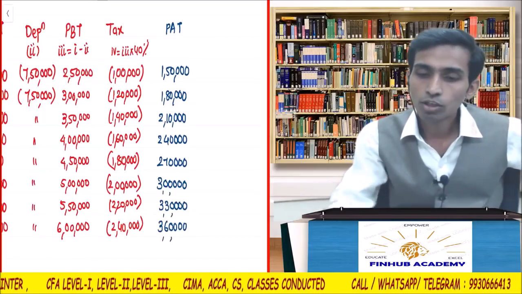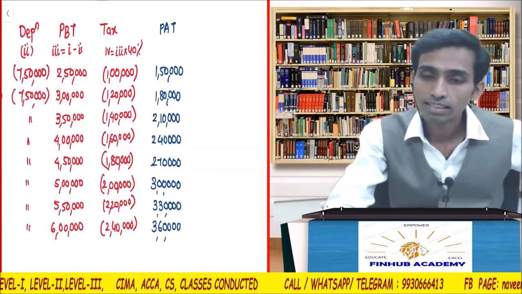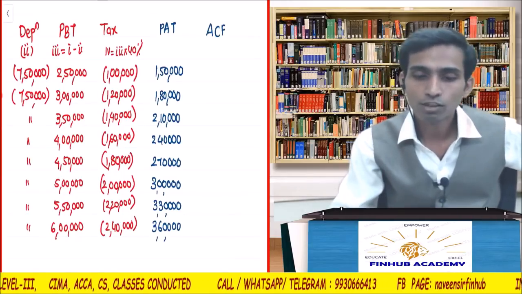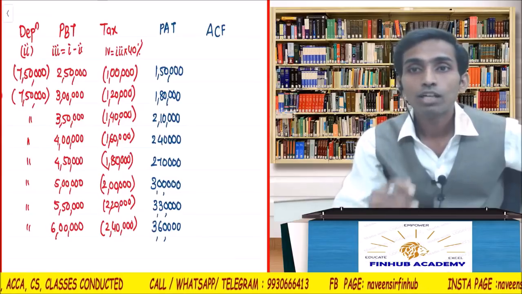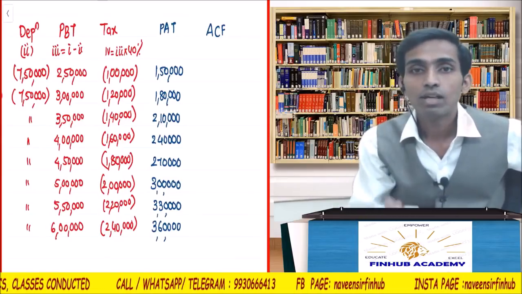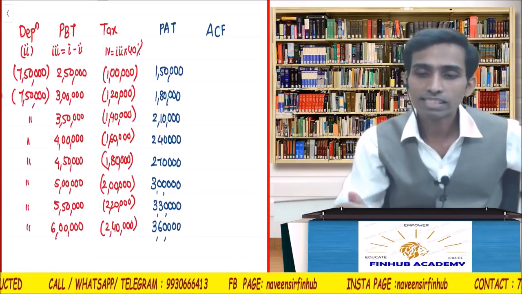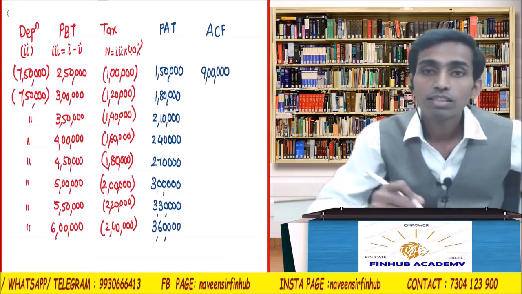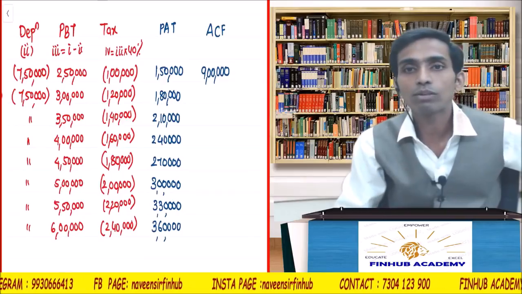Right? Now what should you do? In PAT, what should you add? Depreciation. ACF. Okay. So depreciation was 7 lakh 50,000. Again, a constant number to be added, so that number to be taken second. 1 lakh 50,000 plus 7 lakh 50,000 equals to how much? See, you are getting 9 lakhs. 1 lakh 50,000 plus 7 lakh 50,000 equals to 9 lakhs.